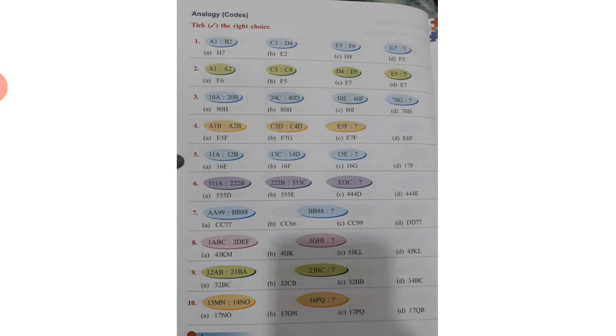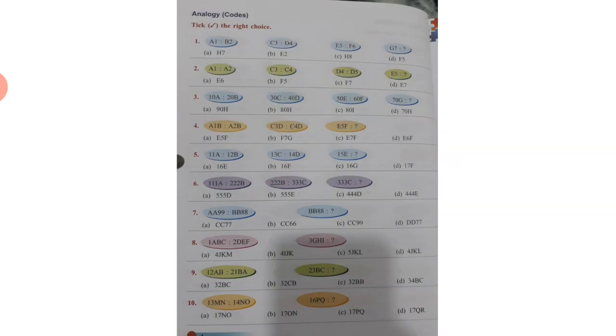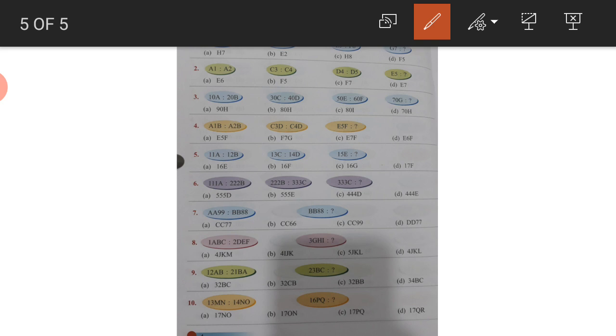Question number 1. A1. A we have given number 1, B2, C3, D4, E5, F6, G7, and the next one is, yes, tell me, H8. What is the next answer? H8. The correct answer is H8. First option is C. Now second, A1, A2, C3, C4, D4, D5, E5. Yes, E6. It's so easy.